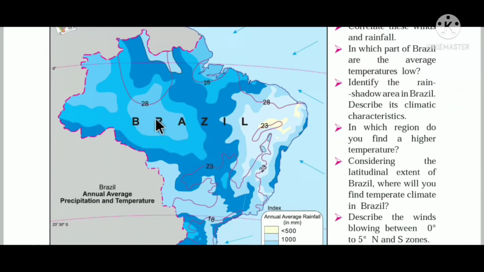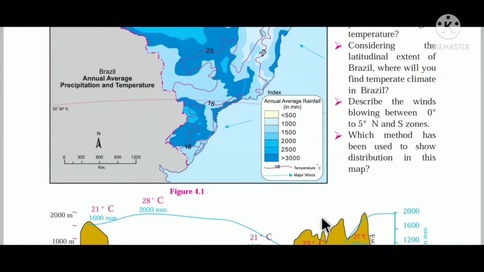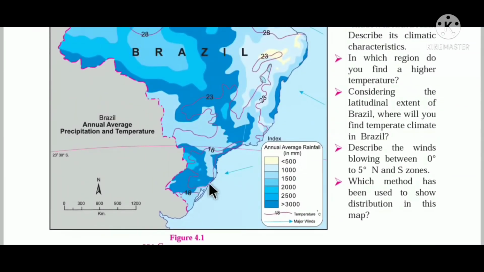If you see the rainfall, children, the dark blue is heavy rainfall. The region receives heavy rainfall. The area near the escarpment receives rainfall of more than 3000 millimeters.